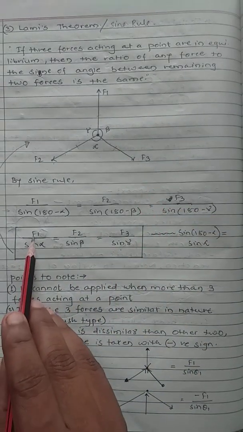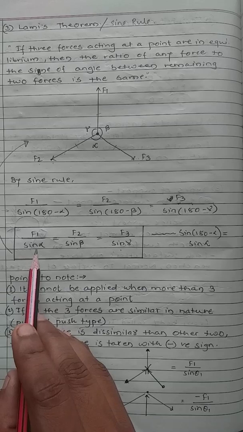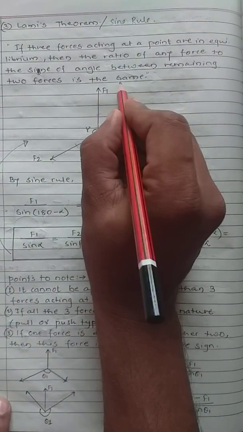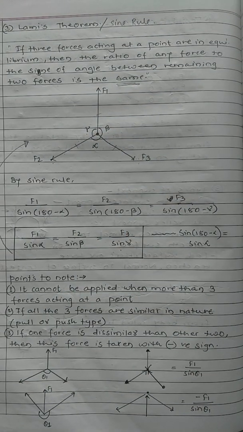So the ratio of any of the forces to the sine of the angle between the remaining two forces is the same. And this rule is called Lami's theorem or the sine rule.